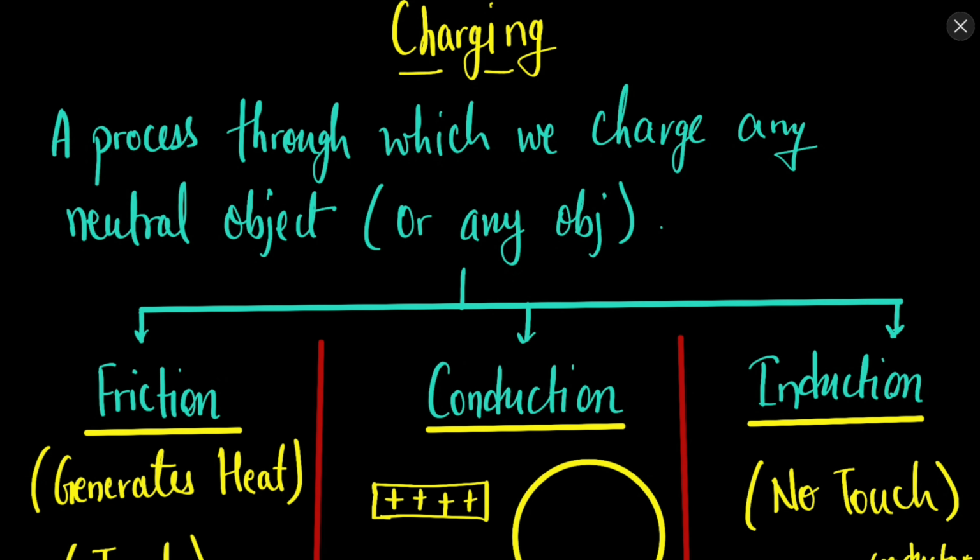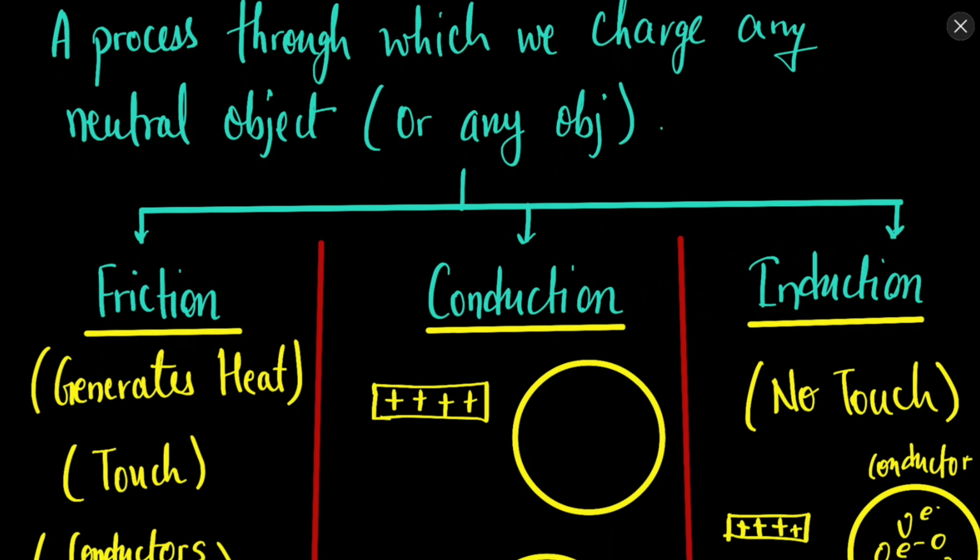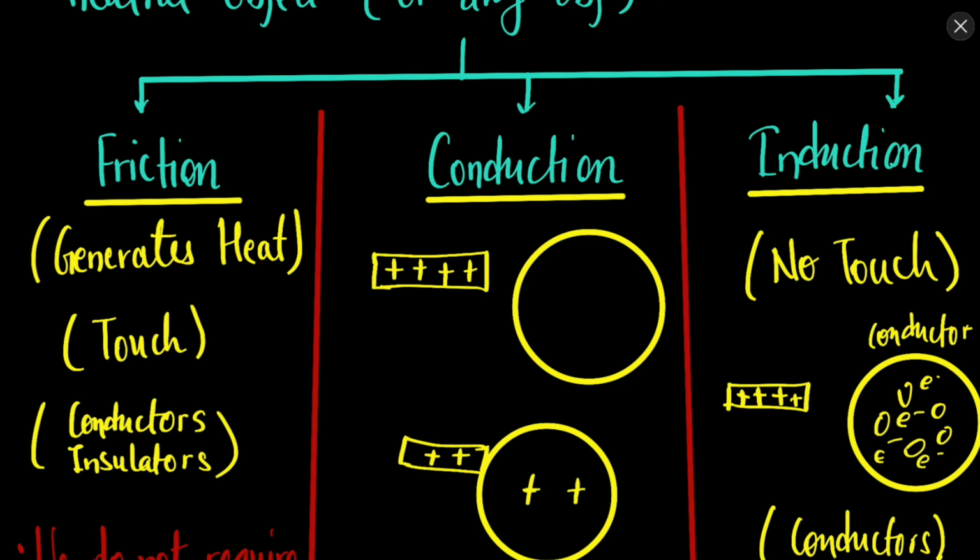So let's continue with charging. It is a process in which we can move electrons from one body to another body, or we can induce a charge on the bodies. We can make the bodies positive or negative. So there are mainly three ways to charge up any body. First is through friction, second is through conduction, and third is through induction.